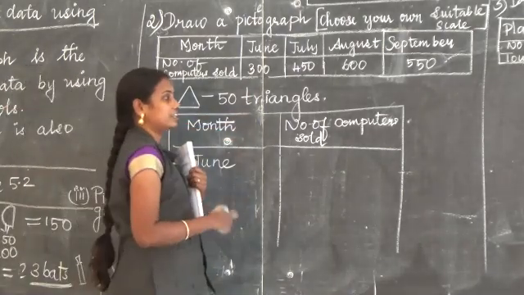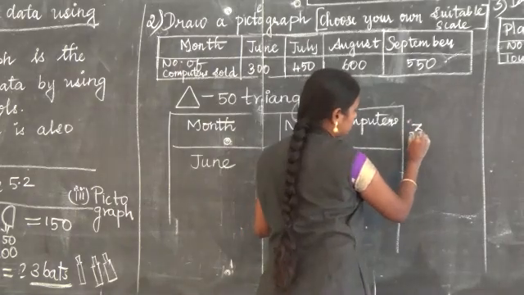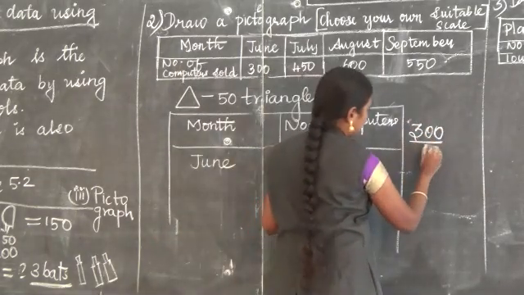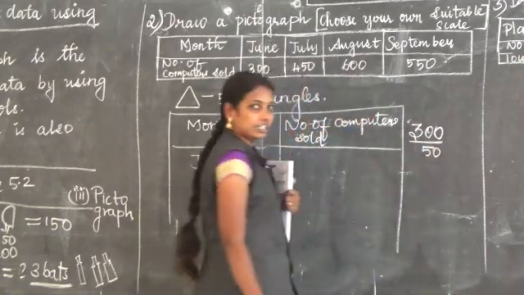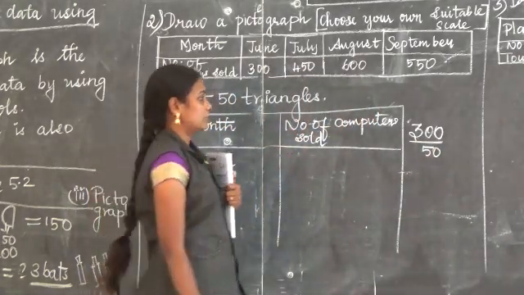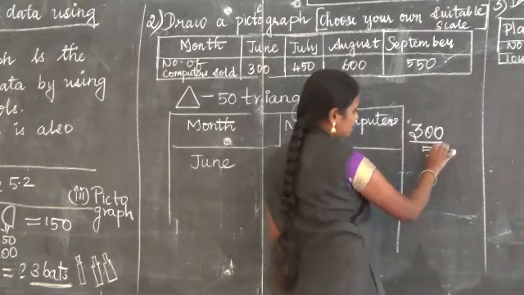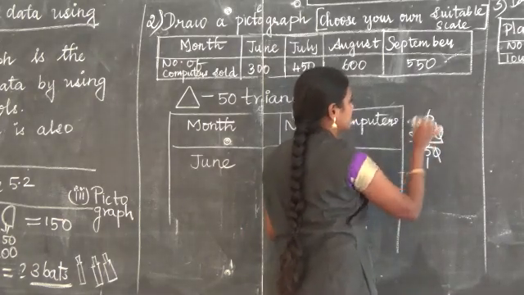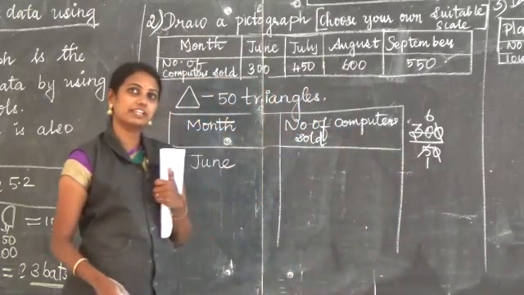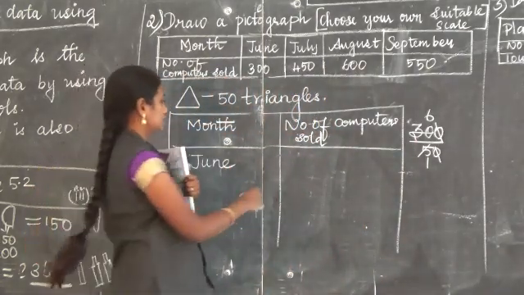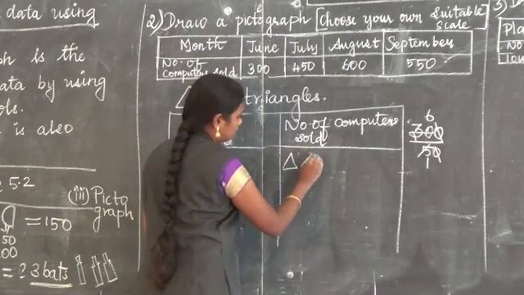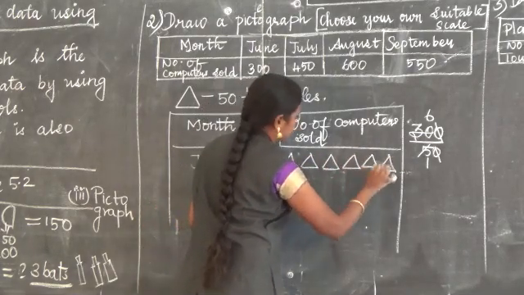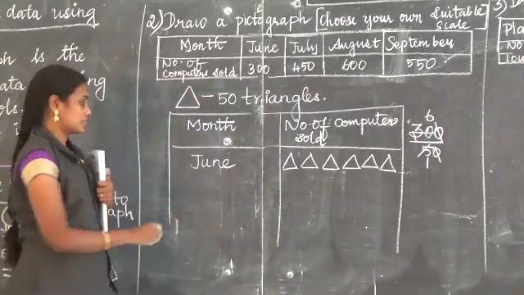To find how many triangles, 300 divided by 50. 0, 0 cancel. 5 ones are 5, 5 sixes are 30. So 6 triangles. Draw 6 triangles: 1, 2, 3, 4, 5, 6.